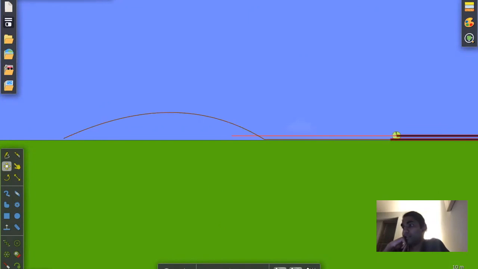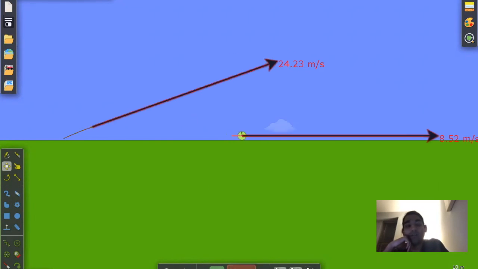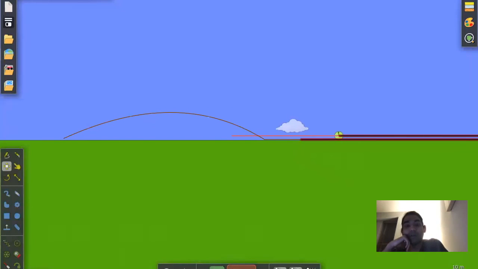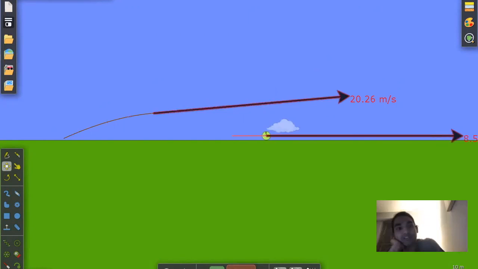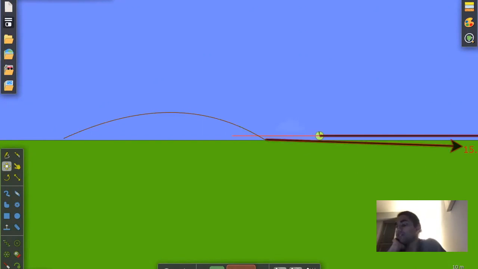So here we observe the effects of air resistance on the model, and you'll see that the path of the ball is no longer a parabola. Rather, it's a deformed parabola. And this is because there is the force of air resistance that is changing the acceleration of the ball as it goes through the air.